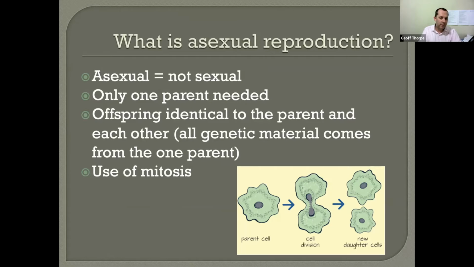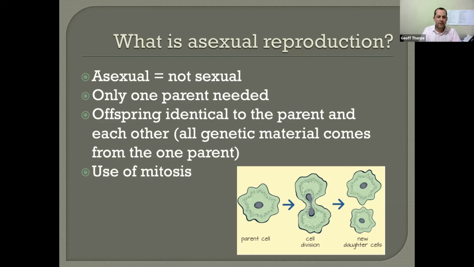There is only one parent needed. And because there's only one parent, the offspring is identical to that parent. And importantly, it is identical to each other. So all the genetic material comes from one parent. The offspring is basically a clone of that parent.